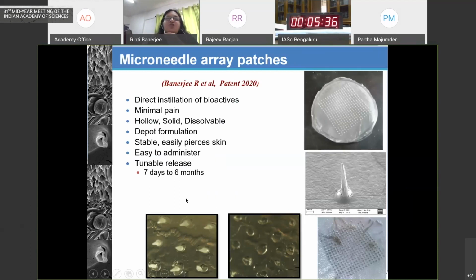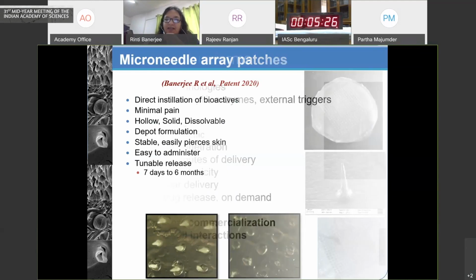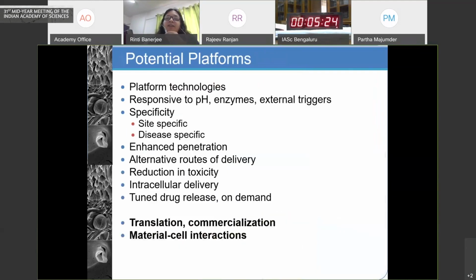And we have been able to tune this from 7 days to 6 months as required. Presently, we are looking at this for contraceptive delivery, but it also has implications for vaccines. So to conclude, various platform technologies, be it biomaterials, can be modulated to make them responsive to various stimuli to get enhanced specificity either at a disease site or organ specific.